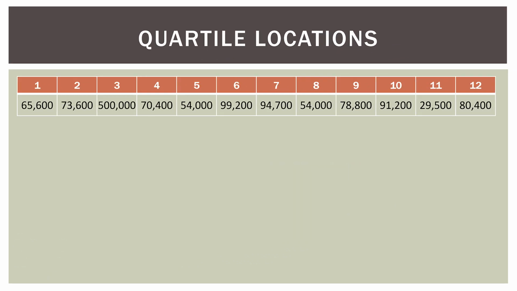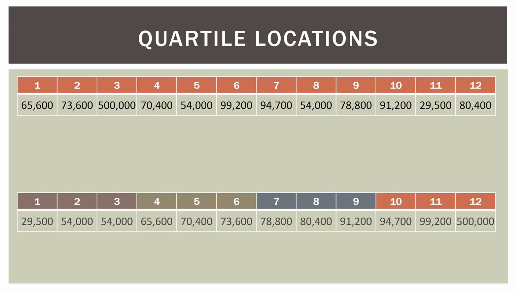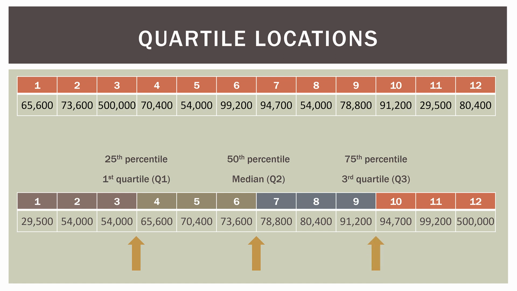What about the quartile locations? So again, we sort the data, and now we can see that since we have 12 values, we have 3 observations in each quartile. So we can put our arrow there, and then our arrow down here on the right for the third quartile. So you can see that the actual quartile lies in between values in these cases. So the first quartile, or the 25th percentile, lies between the third and fourth observation, or $54,000 and $65,600.